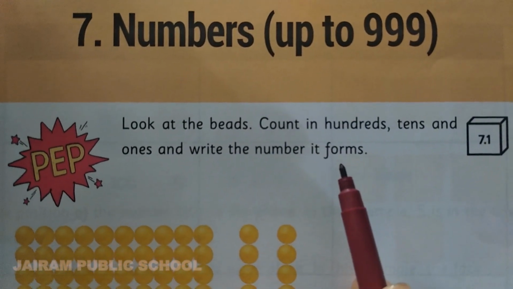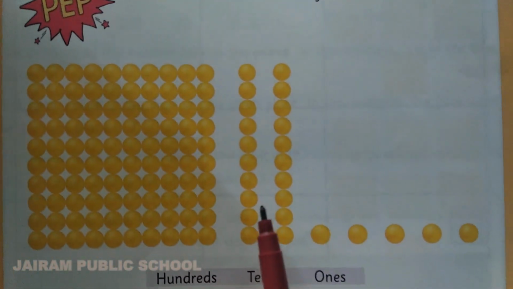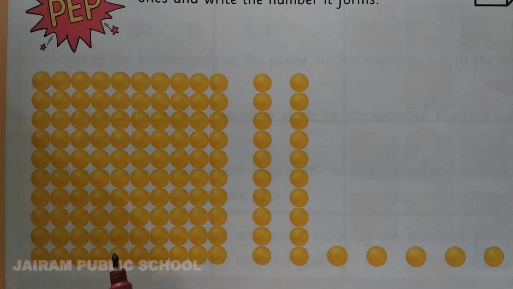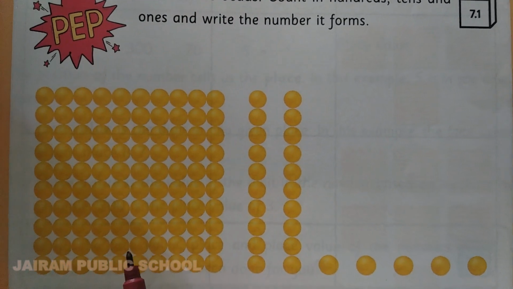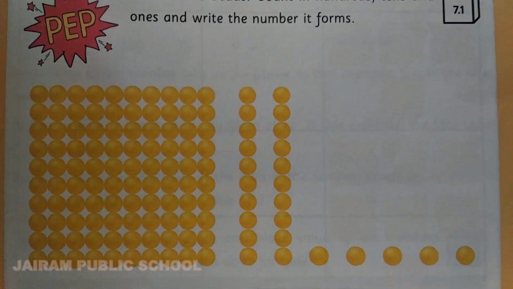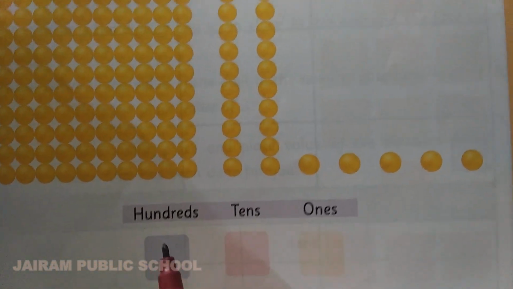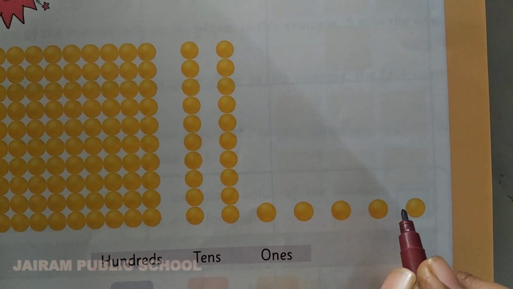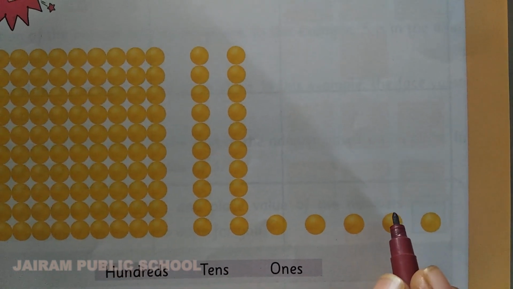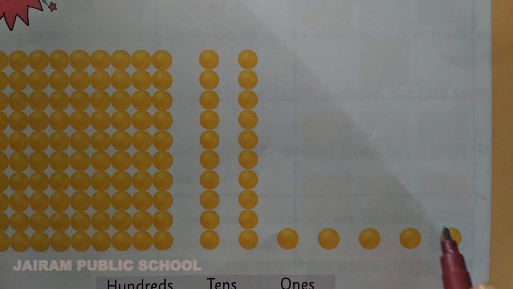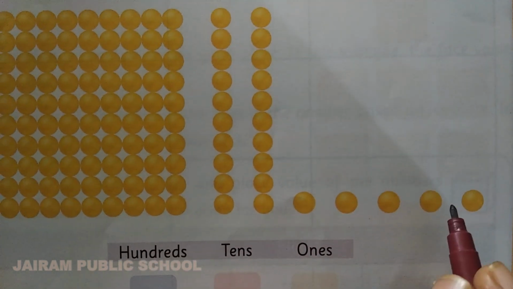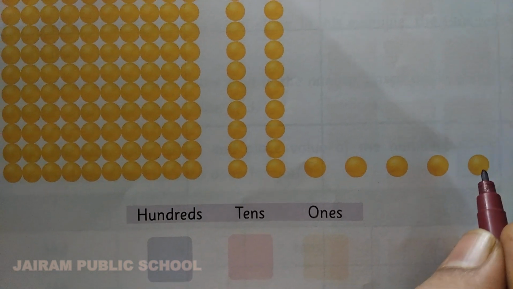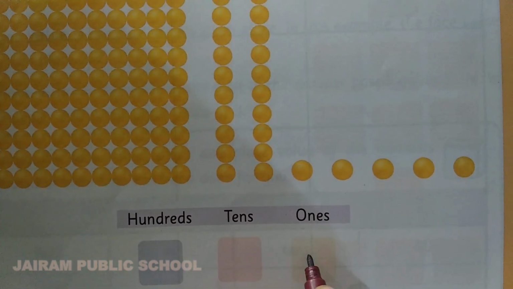So what are they asking us to do? They have given the beads. Already we have learned ones beads, tens beads and hundreds beads. So we want to write ones, tens, hundreds. See here the beads. These beads lie separately, so we call these ones. How many ones are there? Let me count: 1, 2, 3, 4, 5. So here you want to write 5.